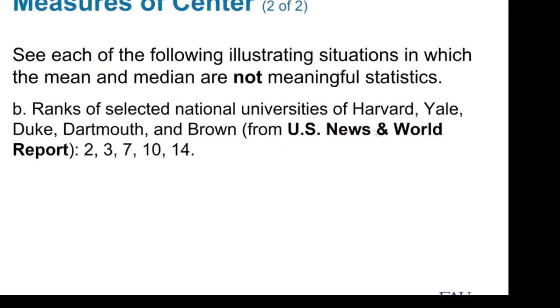How about this one? Ranks of national universities of Harvard, Yale, Duke, Brown, and Dartmouth. So I could say the mean is equal to 2 plus 3 plus 7 plus 10 plus 14 divided by 5.